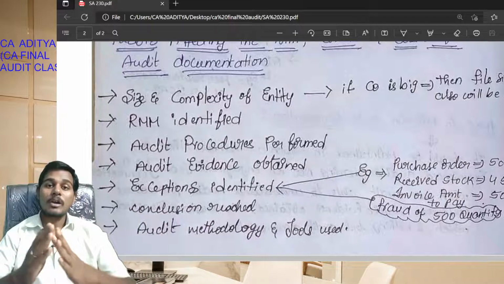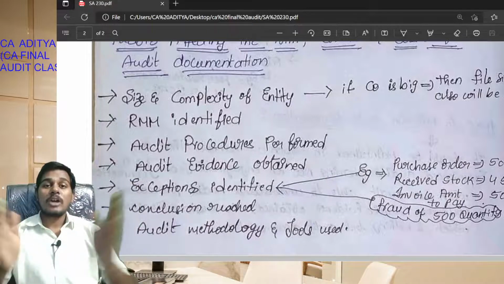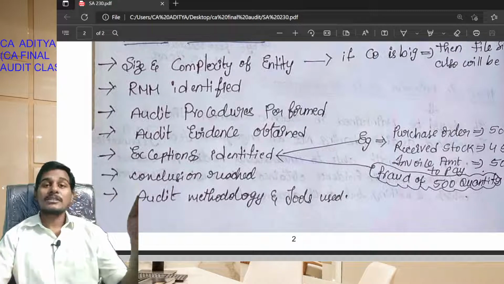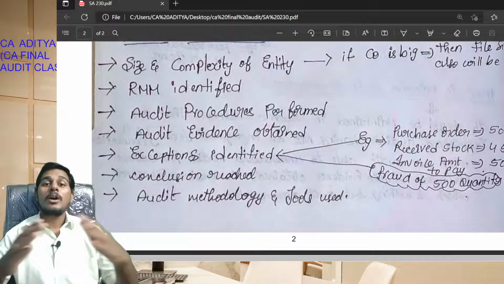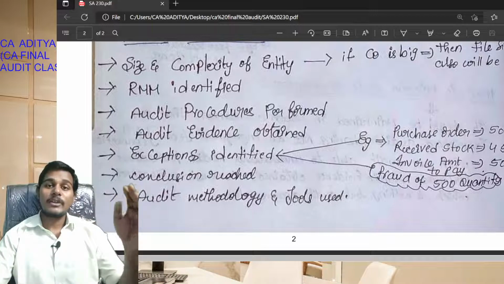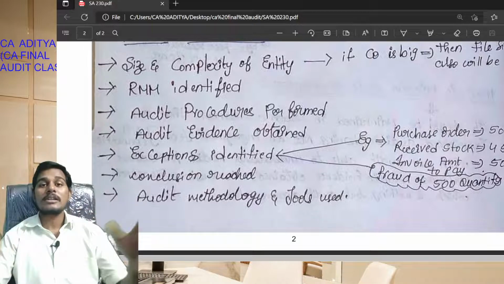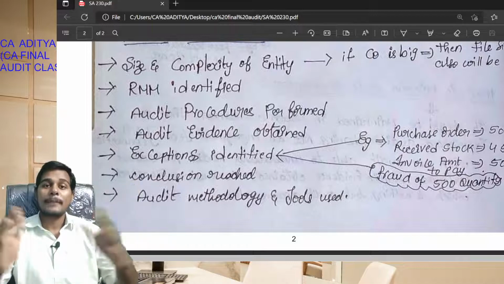In the case of a small organization of the client, the audit documentation will be small. Okay students, next: risk of material misstatement identified. If the risk of material misstatement identified is low, then we can take small samples. In such a case, the audit documentation will be low. If the risk of material misstatement identified is large, then we will check full samples, that is, we will check all the transactions. In such a case, the audit documentation, audit file or working papers will be more.